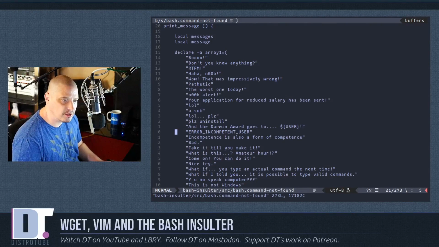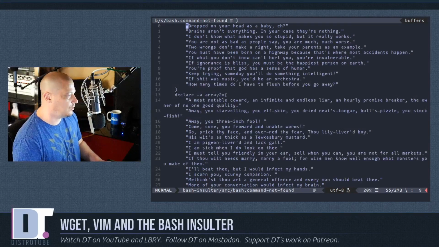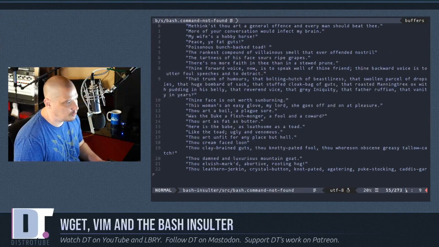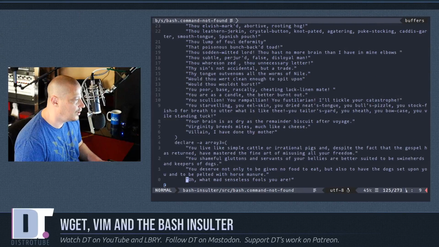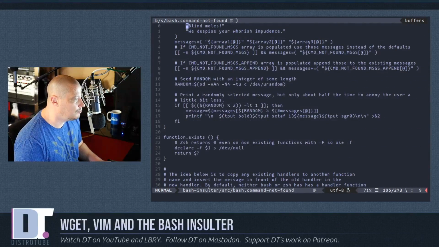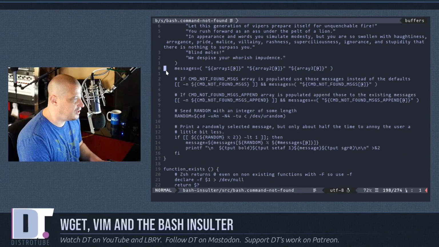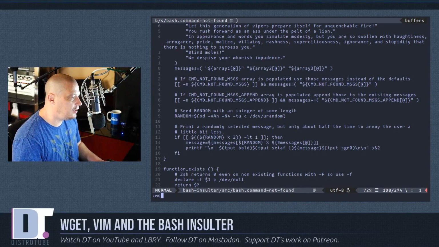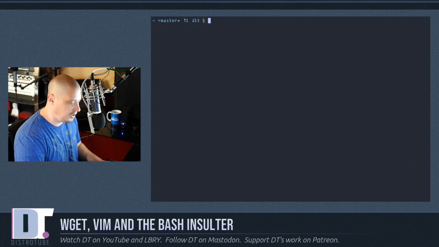So again, we've got the array at the top, which was just the default messages that came with the script. And then I've got array 2, and this is where I plugged in the Lutheran insults. And then I've got array 3 right here. That is where I plugged in the Shakespearean insults. And then, of course, after array 3, we have this line, messages equals all 3 arrays. Now let me write and quit and clear the screen here.